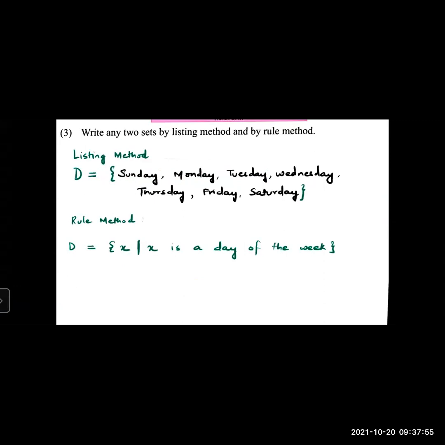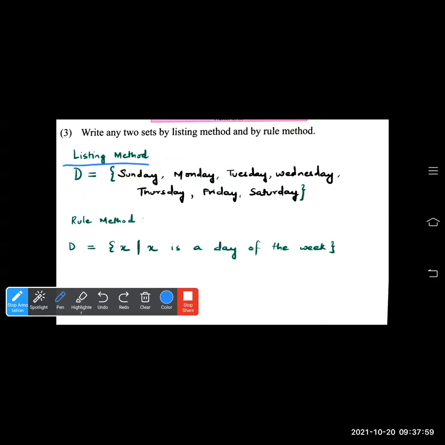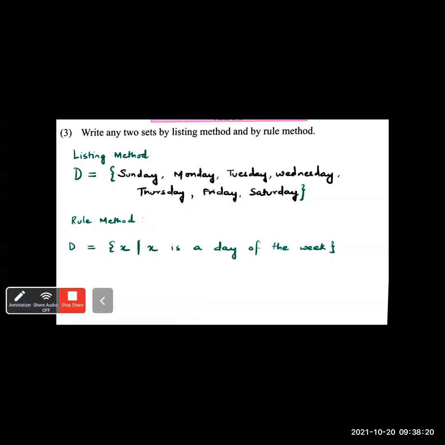In the listing method, a simple example is given here: Sunday, Monday, Tuesday, Wednesday, Thursday, Friday, and Saturday. All the days of the week are written here. In the rule method, how do we write? Set of all x such that x is a day of the week. We have written in both the methods. You have to write two sets. One set is over; it is written in the listing method and the rule method also.